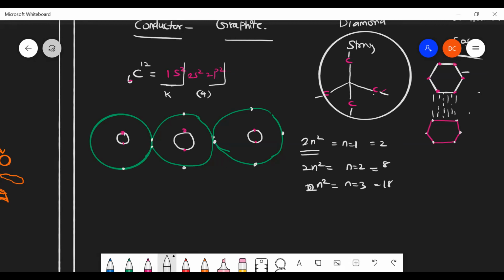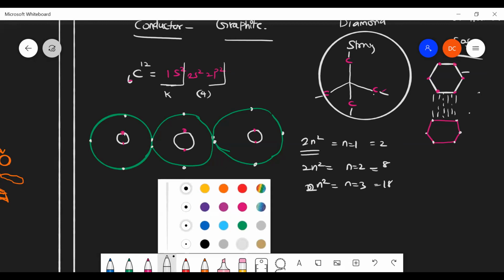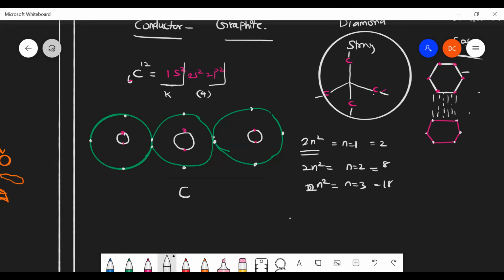So each side can be satisfied by 3 electrons, and 1 electron is left as it is. 1 electron will be provided by this carbon, 1 electron by this carbon. Assume this is carbon number 1, carbon number 2, carbon number 3. Now the electrons of 3 carbons are satisfied.